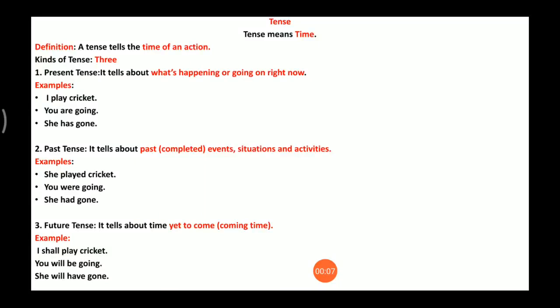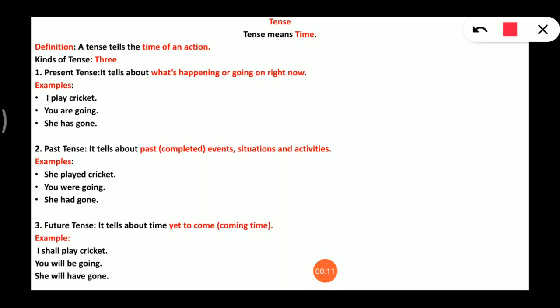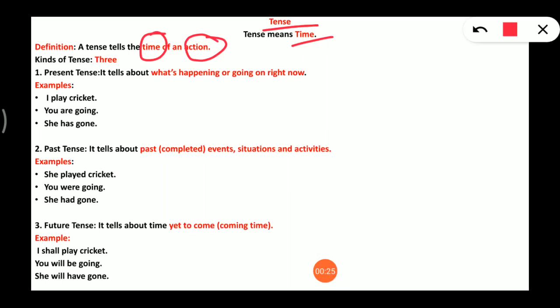We had started the topic tenses. Let's recapitulate, then after we'll discuss present indefinite tense. We had discussed tense. Tense means time, and the definition is: a tense tells the time of an action. Two things are coming out, time and action. So it means tenses are all about time and action.